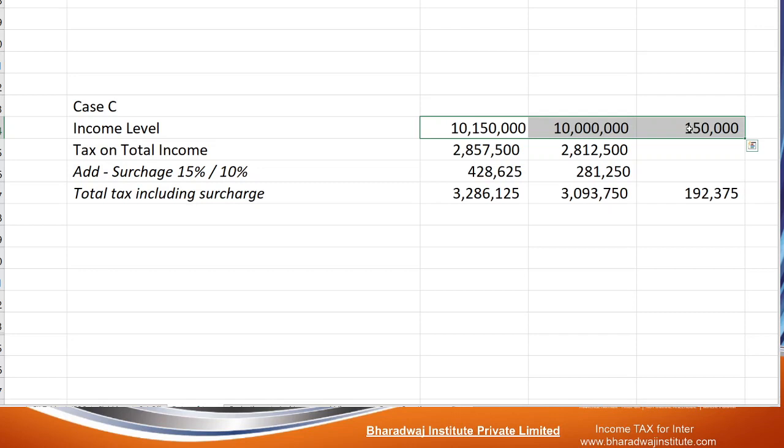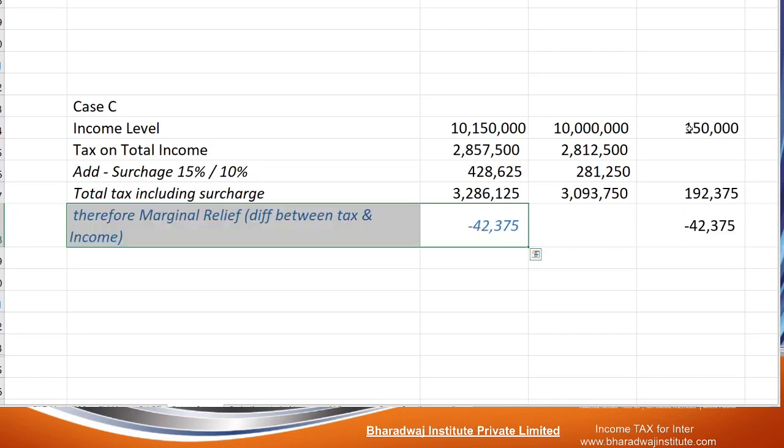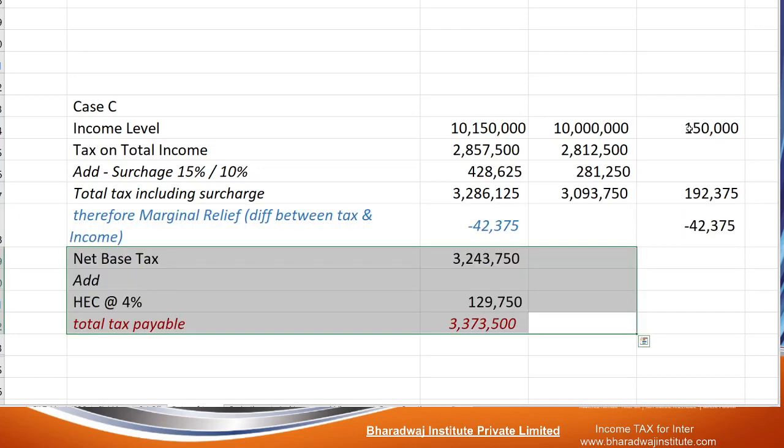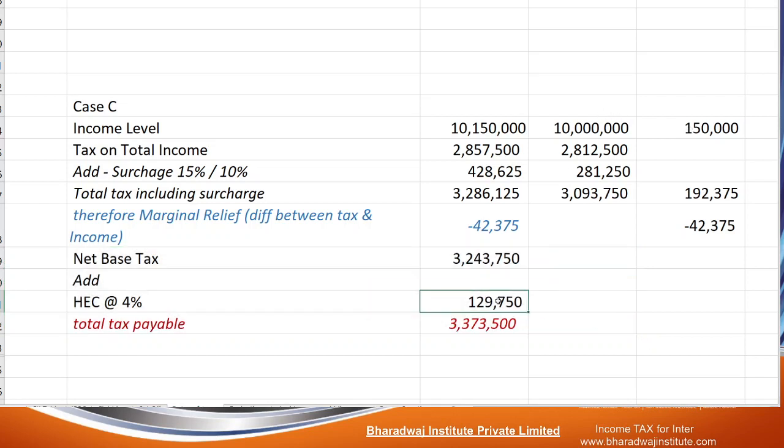So marginal relief of the difference, 42,375, can be given. So you will get 32,42,750, and on that HEC 4%. So no marginal relief for HEC.